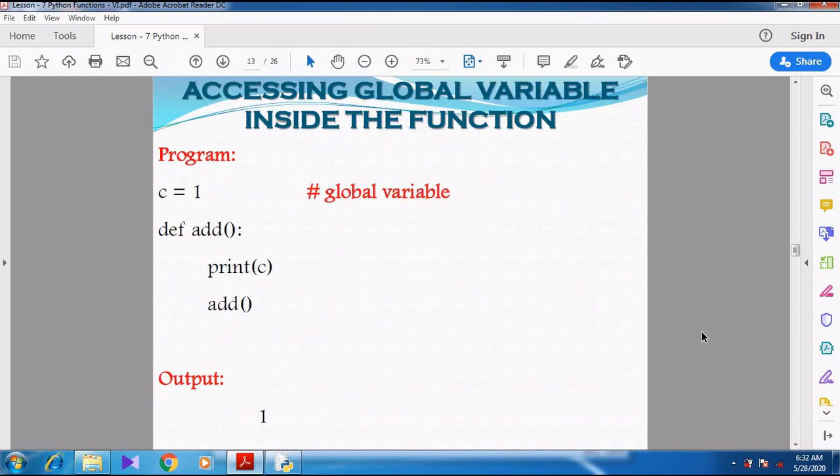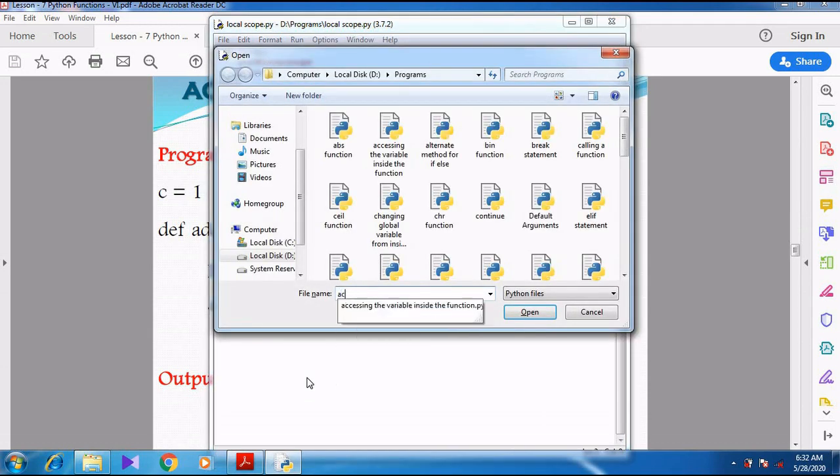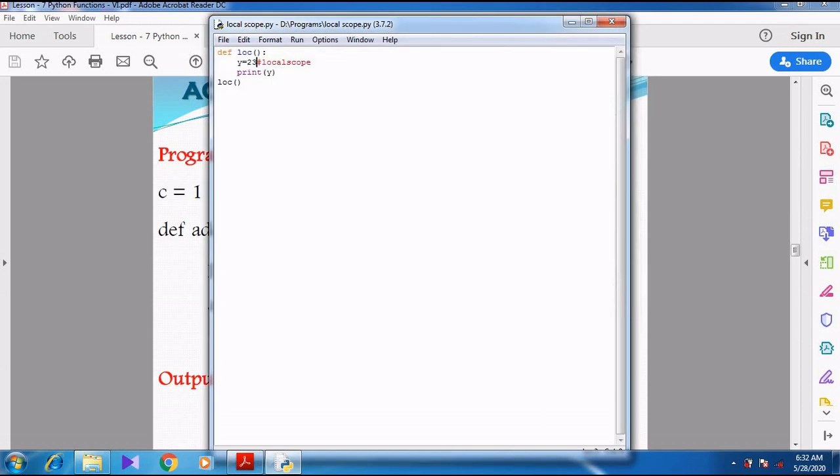Right? Now I will show you another program, accessing a global variable inside the function. Right? Let's see the example. See here, global variable c equal to 1, and then I am printing the value of c, and then I am invoking the function add. So when I press F5, it automatically shows the output.